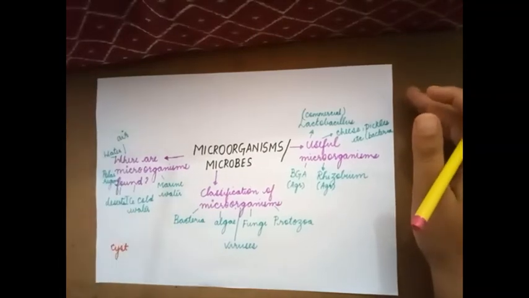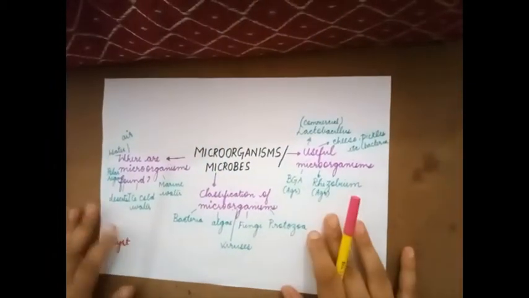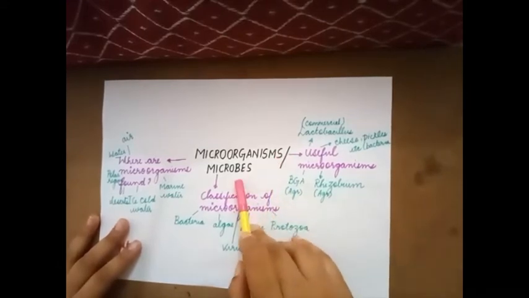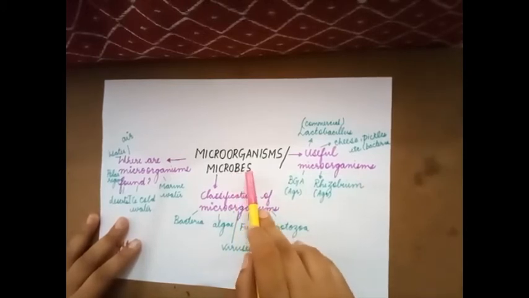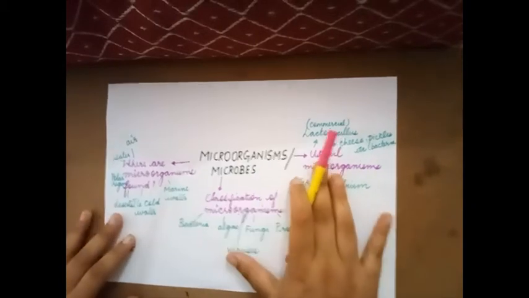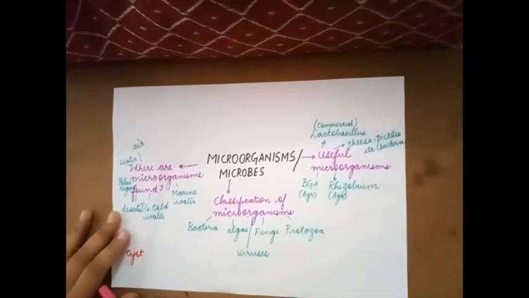Good morning, students. We are starting off with the revision of the next chapter, the second chapter, that is microorganisms. Microorganisms are also known as microbes, and we cannot see these microorganisms with our naked eyes. We can see the microorganism with the help of the microscope. Now, where are microorganisms found?